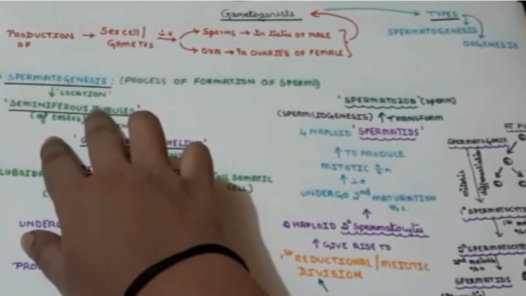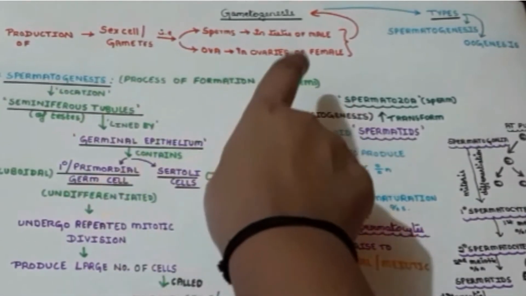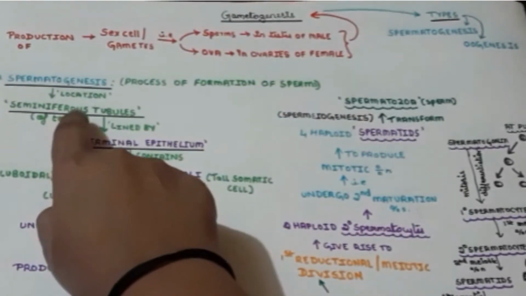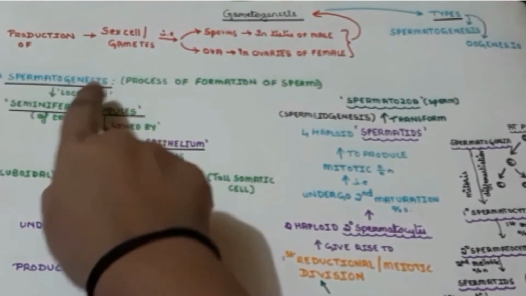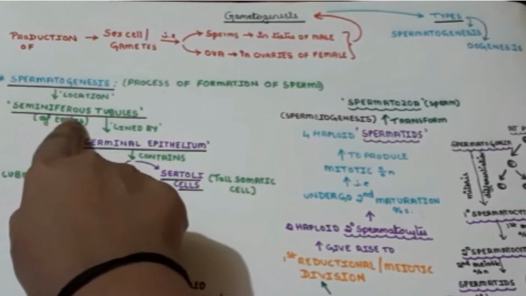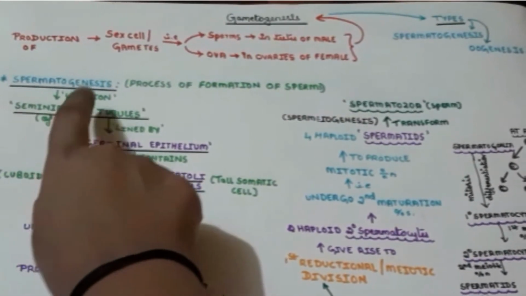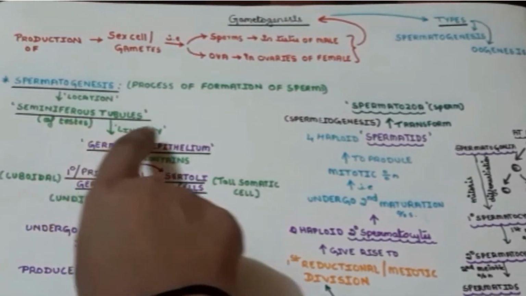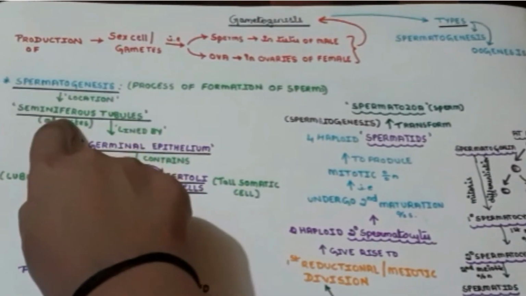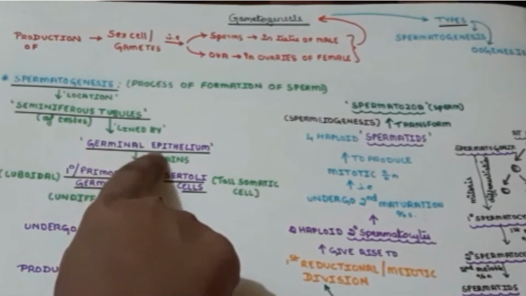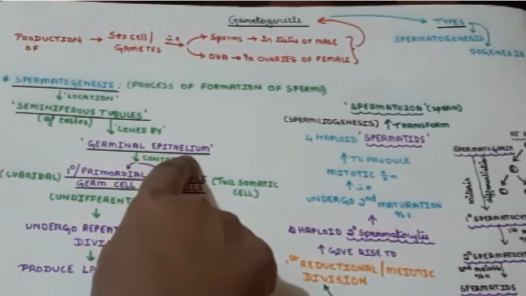What is spermatogenesis? It is the process of formation of the sperm. And where exactly does it happen? It happens in the seminiferous tubules of the testis. The seminiferous tubules are lined by germinal epithelium.